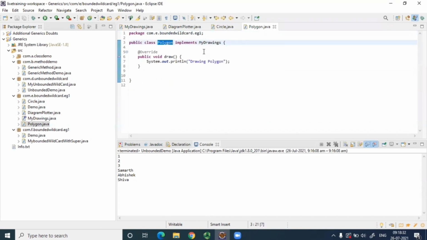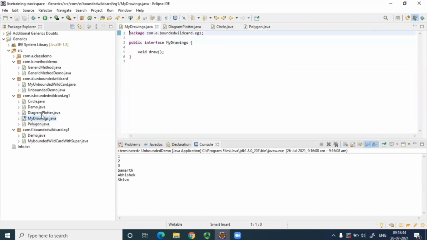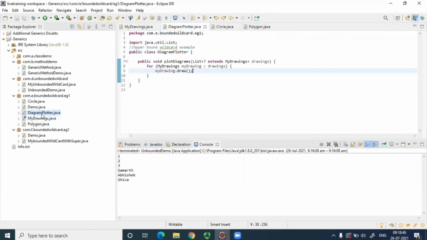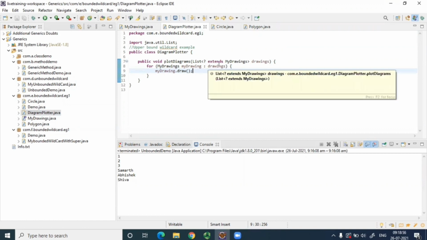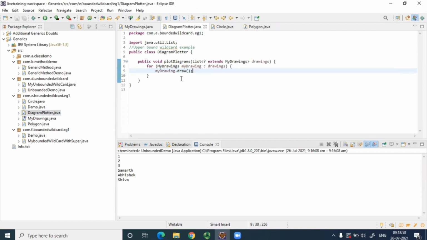So in Java, you might be knowing this concept of upcasting, like a child can be assigned to a parent, but a parent cannot be assigned to a child. Java does not support that downcasting. Okay, so that is what is done over here. So basically, we are writing like this: question mark extends my drawing. So you can write any child class. So this is an interface, I know, but even if you use a reference of an interface, your child can be any class that implements that interface, right?